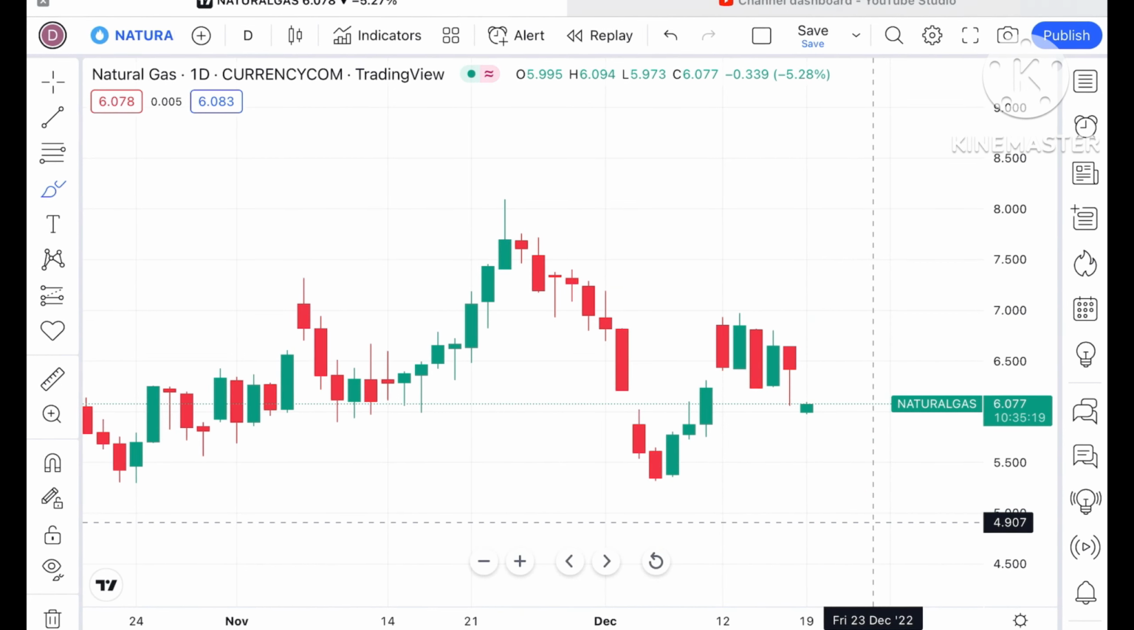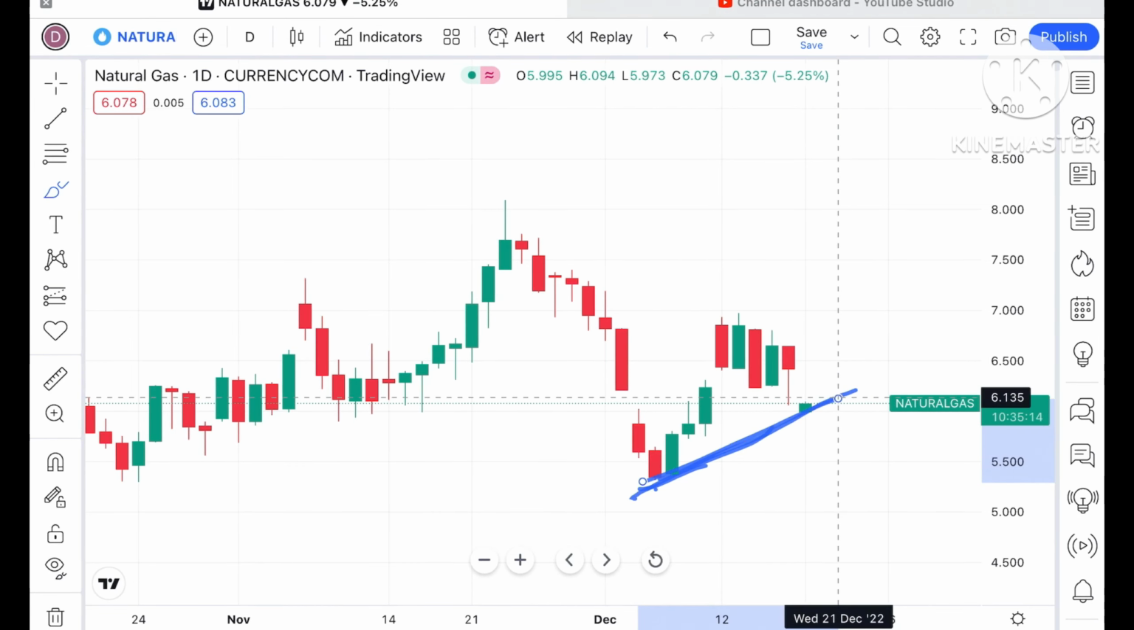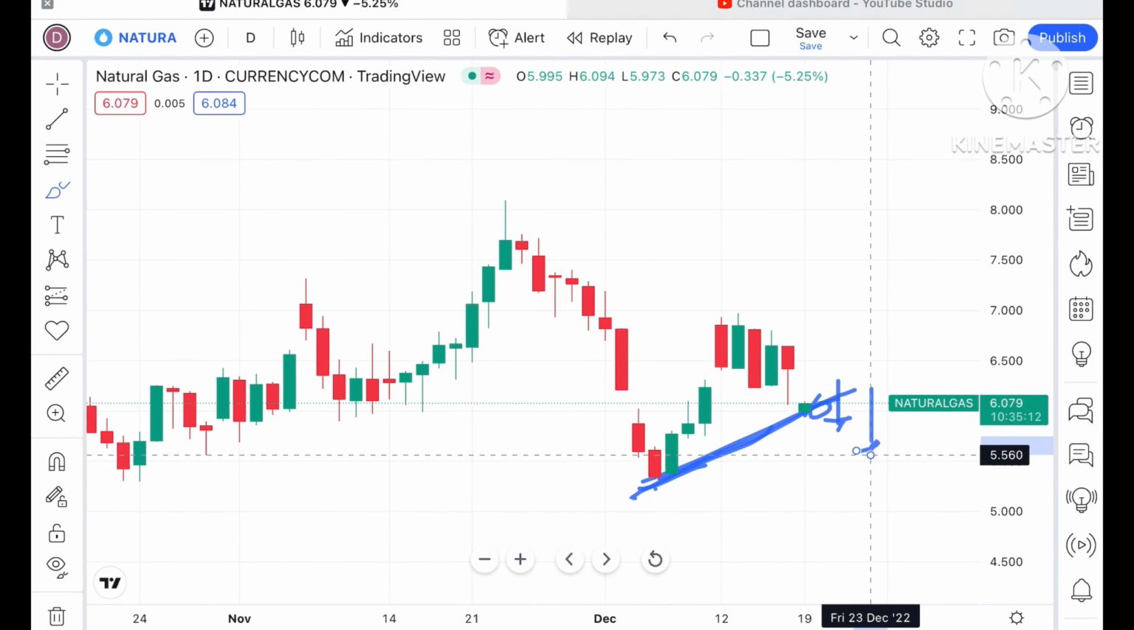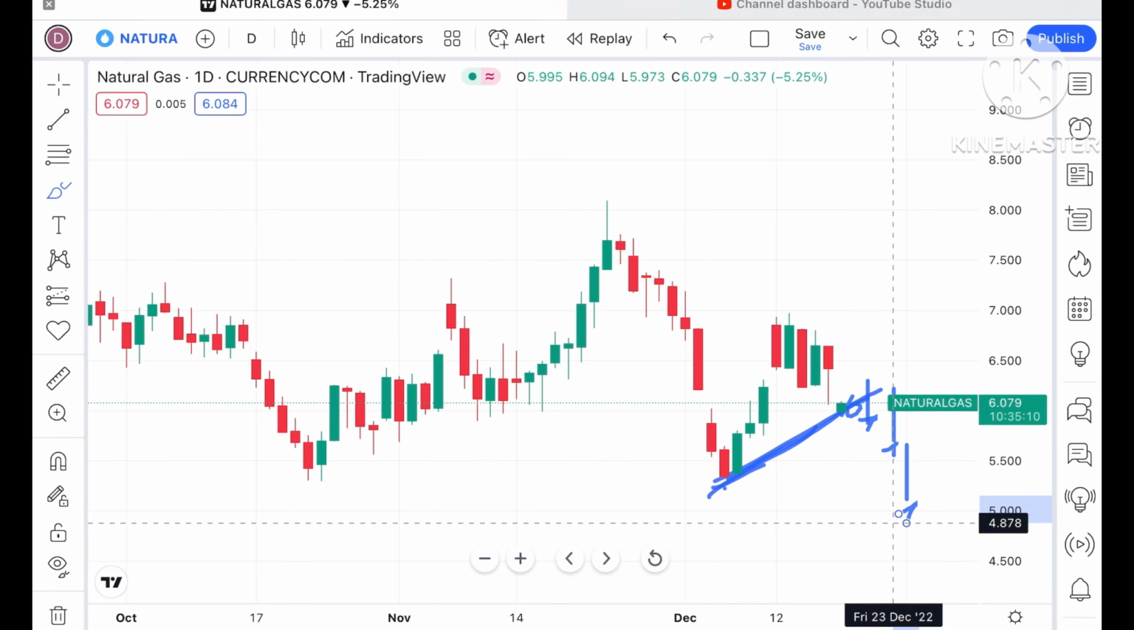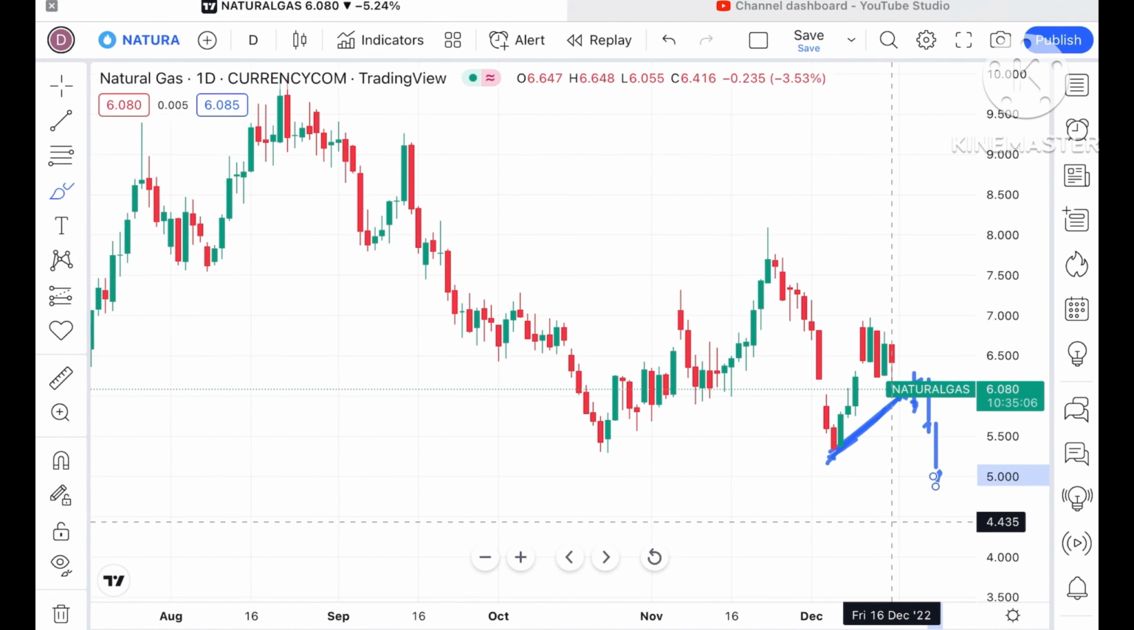Now if you look at this particular chart, you can see a trend line forming. Once the price moves below that trend line level, then we can see it can fall further low. Before we move forward and explain where the price of natural gas can move in the next 2 days,